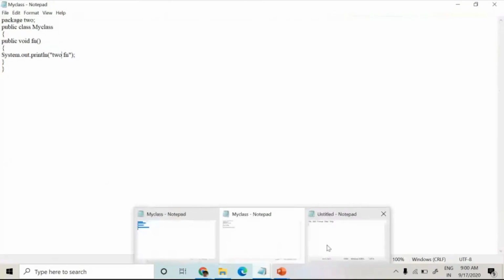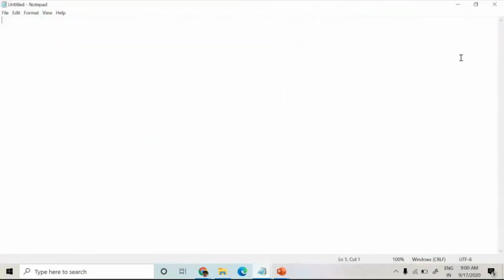Next, this is the main program. With this, I'm going to import one.*; and then import 2.*;. Within this program, I have imported package one and package 2. Then public class, and this Java program also has the same class name my class.